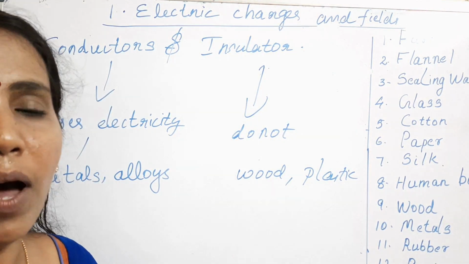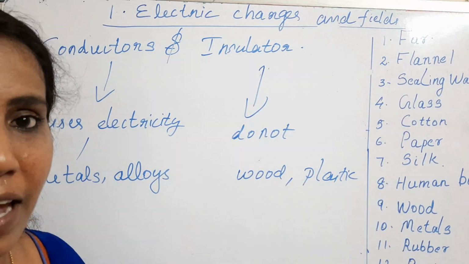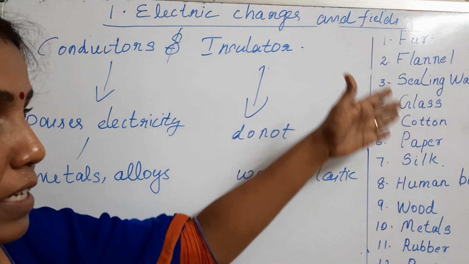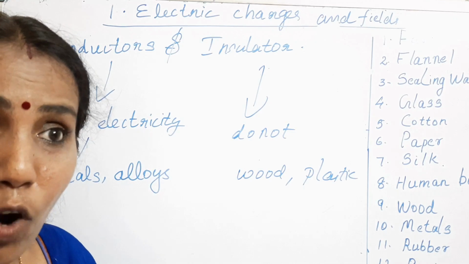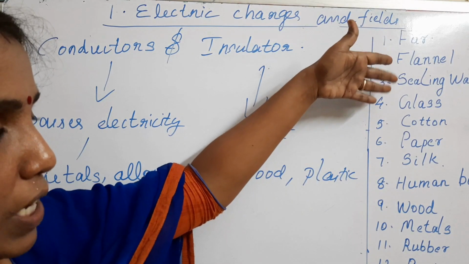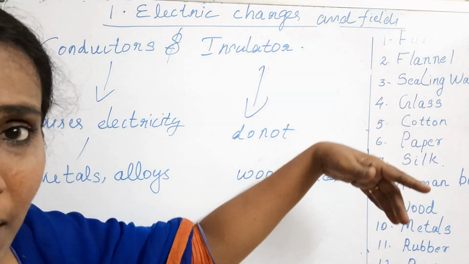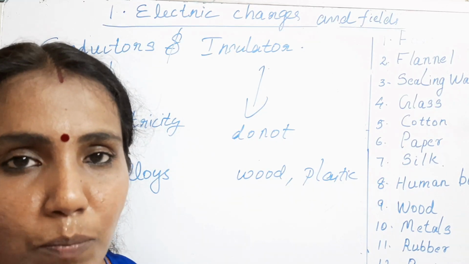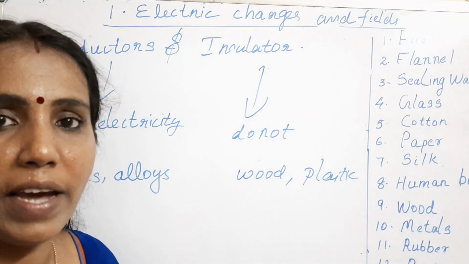We spoke about frictional electricity, and that list is there. You can see many objects in it are actually insulators. So what is the significance of that? Glass is an insulator, cotton is an insulator, paper is an insulator, but on rubbing, when the exchange of charge takes place, that means exchange of electrons, such objects acquire charge.